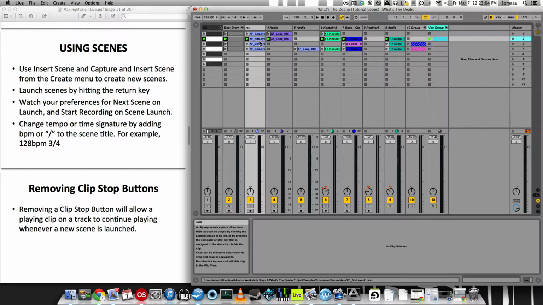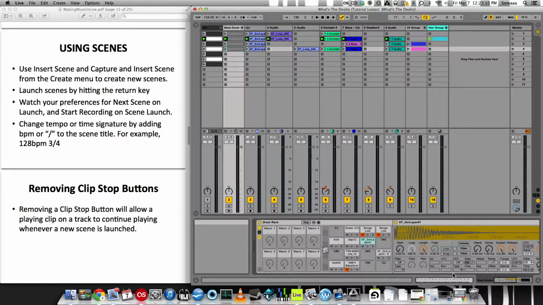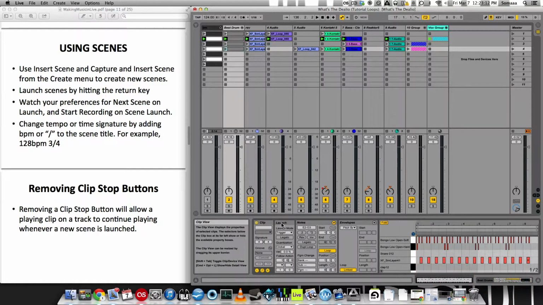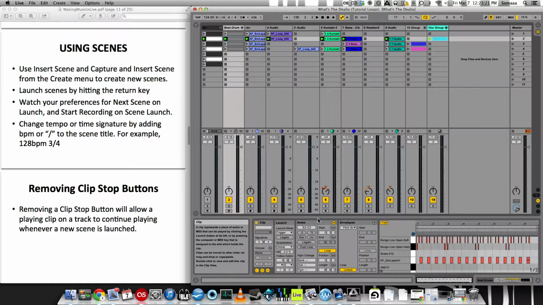Each scene here has a launch option. So let's go with the drums. If I go down here, you'll see launch, and this works the same way for audio. They both have a launch section. So if I go down to launch, the default mode is trigger, meaning that when I click it, it plays. And if I click it again, it replays it to the global quantization.